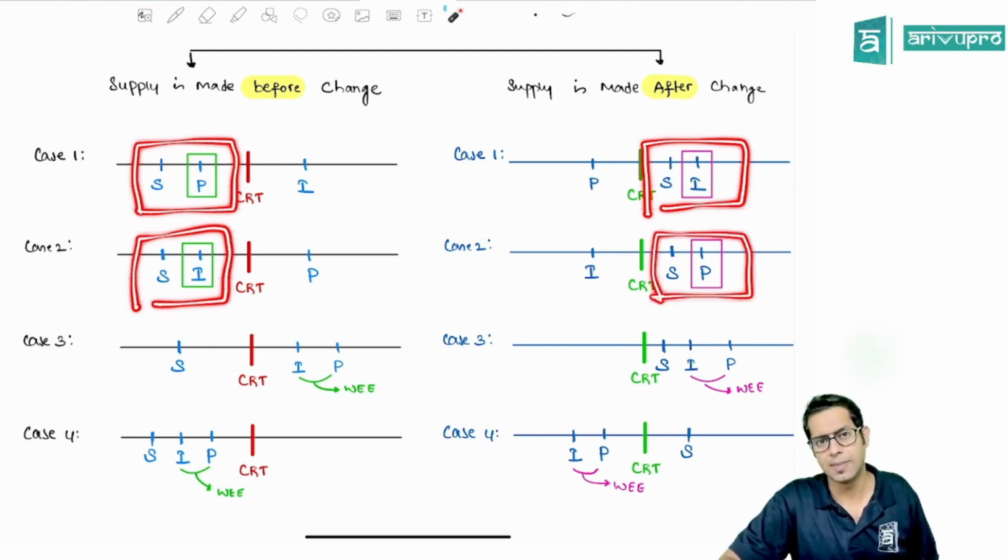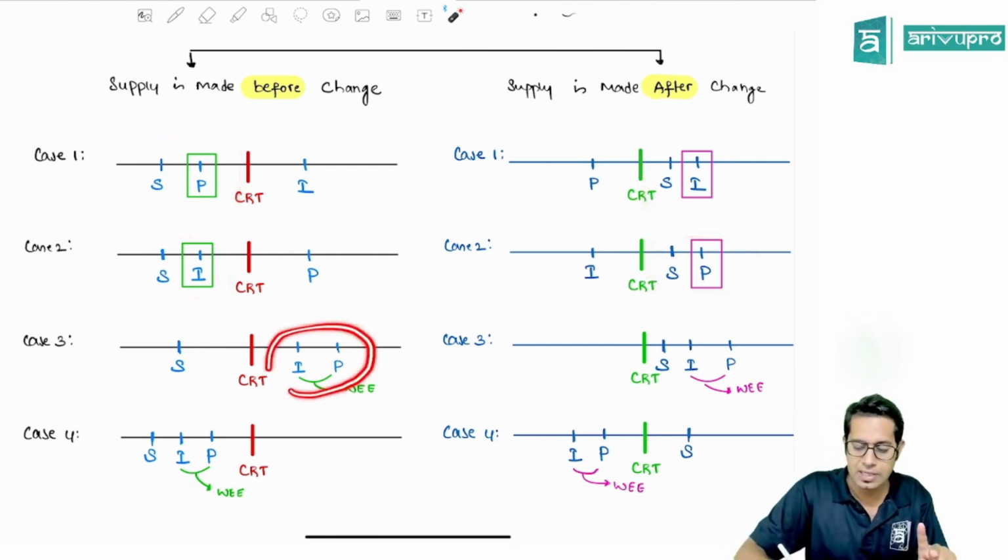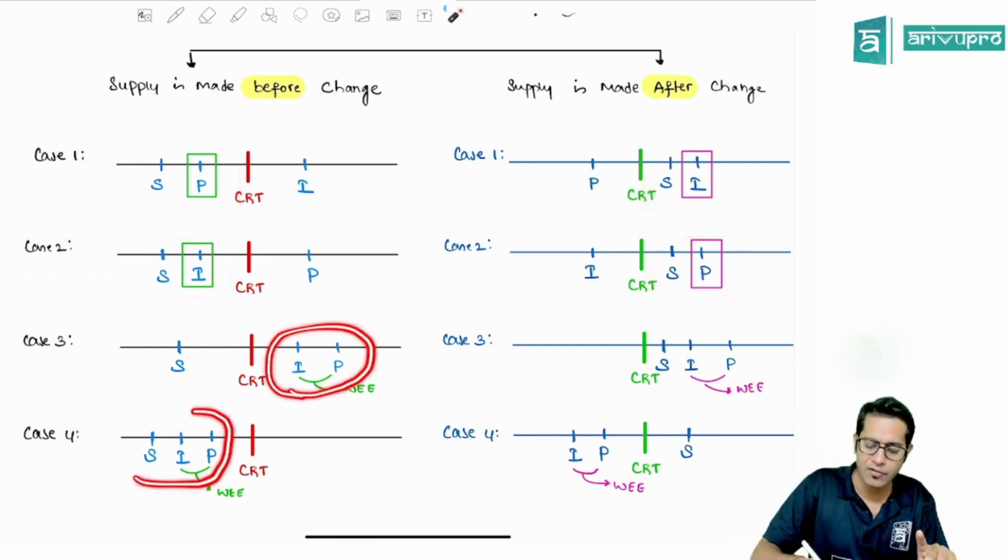Payment is with supply, time of supply is payment. Now, whoever is with supply, the date of supply will never become the time of supply. Whoever is with supply will become the time of supply. Sir, what if both of them are not with supply? Or what if all of them are together?